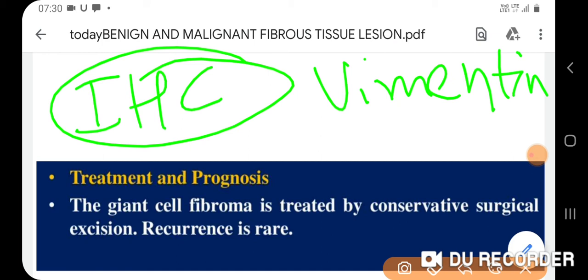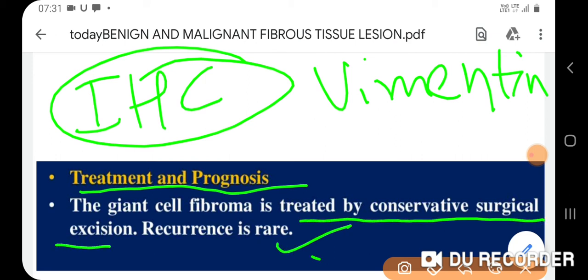And now the treatment and prognosis. The giant cell fibroma is treated by conservative surgical excision and recurrence is rare.